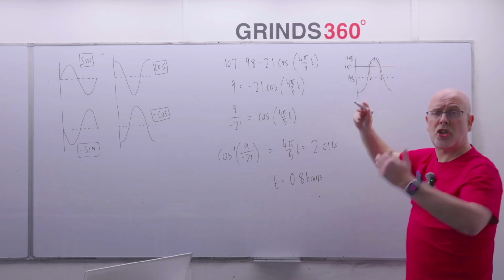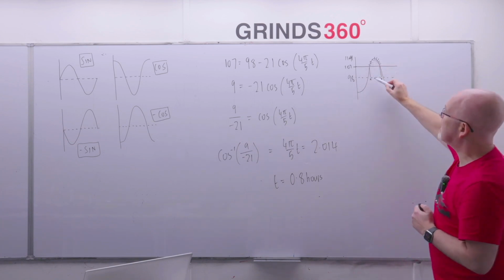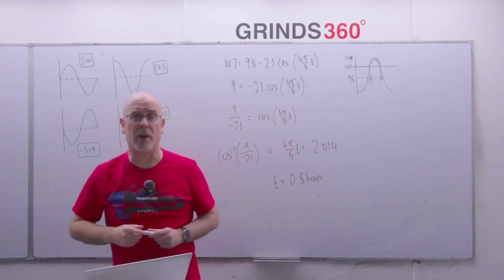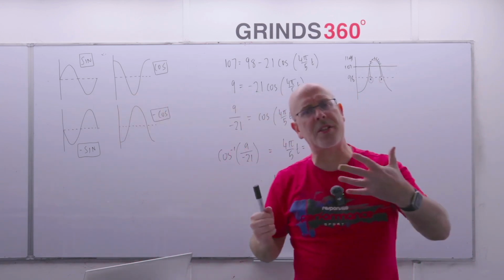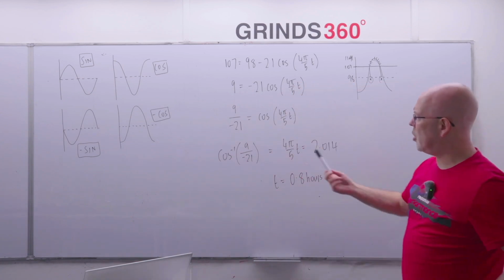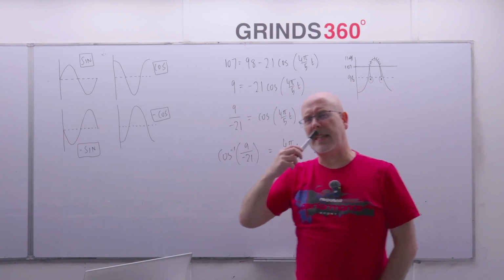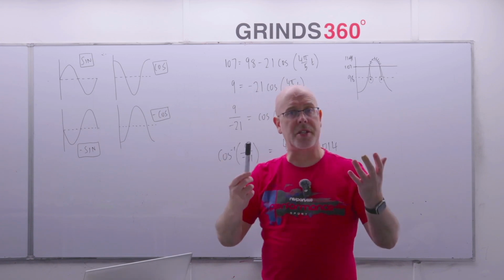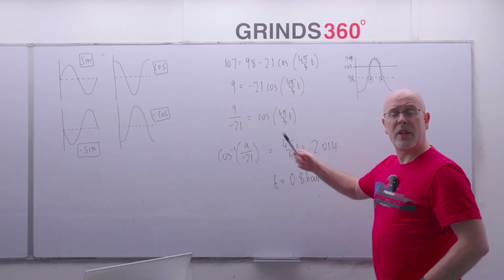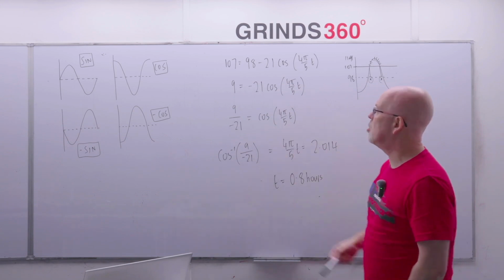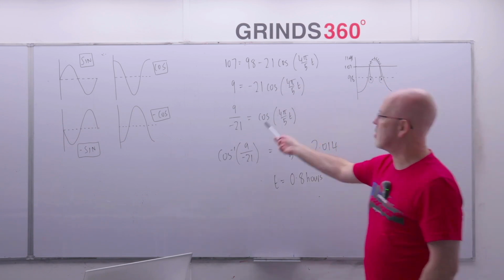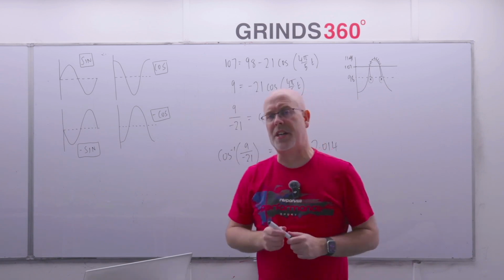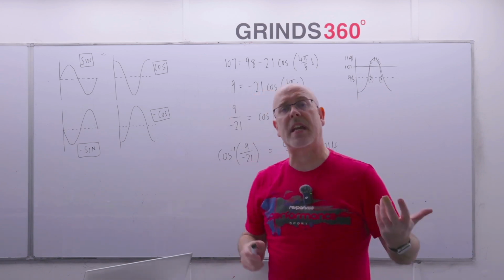And that's what we're looking for. For how long is his blood sugar above 107? So I'm going to need these 2 times here, because it's in between those 2 times his blood sugar is above 107. And because we're looking for 2 answers here, it's very easy to say, well, what I'll do is use the cast circle method, like when you're solving a trig equation and you want multiple answers. We use the inverse cosine to find the reference angle, and then use your cast circle to find the 2 solutions. I wouldn't do that here in a real world problem because the numbers get very messy.